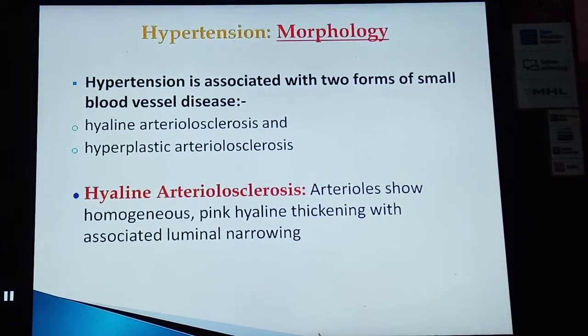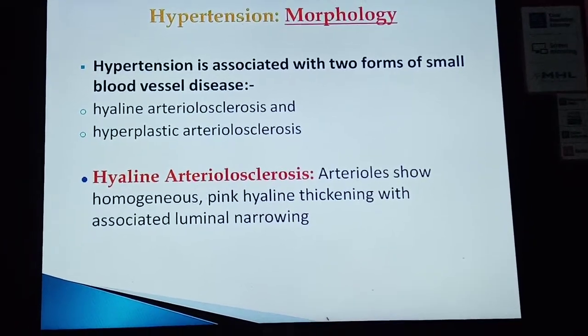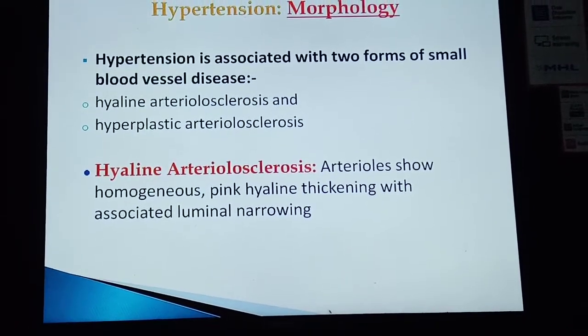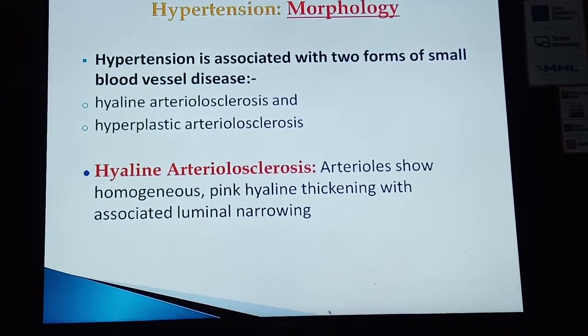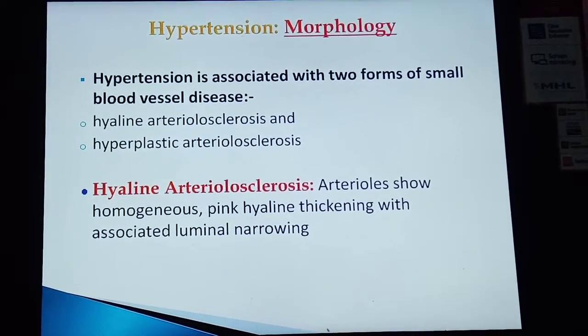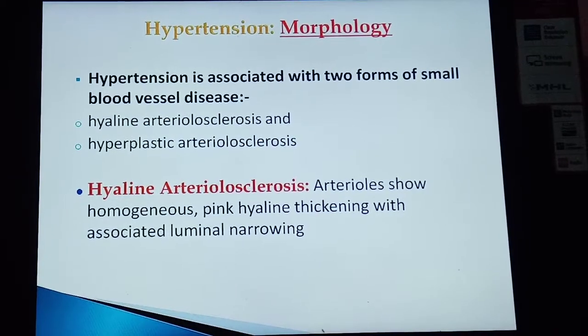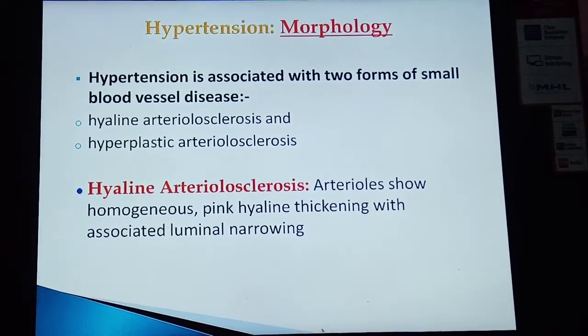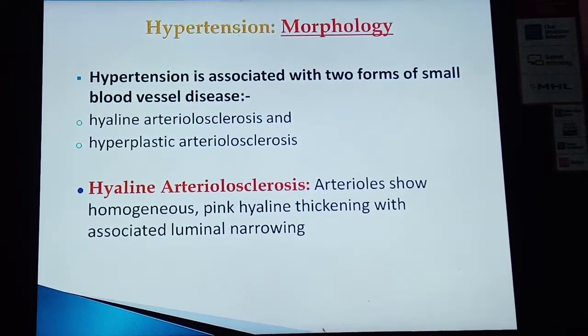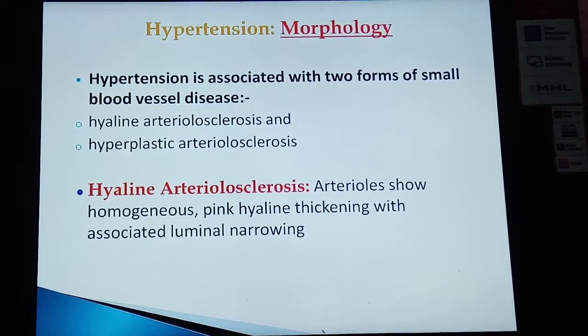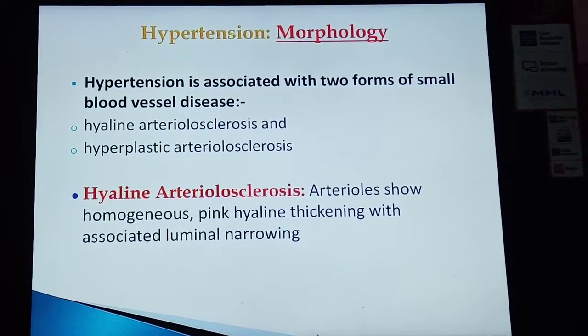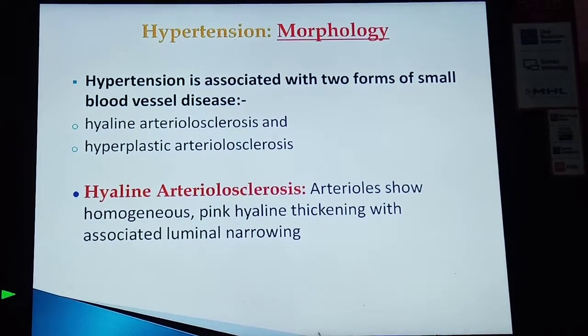So hypertension is associated with two forms of small blood vessel disease. One is hyaline arteriosclerosis and the other is hyperplastic arteriosclerosis. In hyaline arteriosclerosis, the arterioles show homogeneous pink hyaline thickening with associated luminal narrowing.